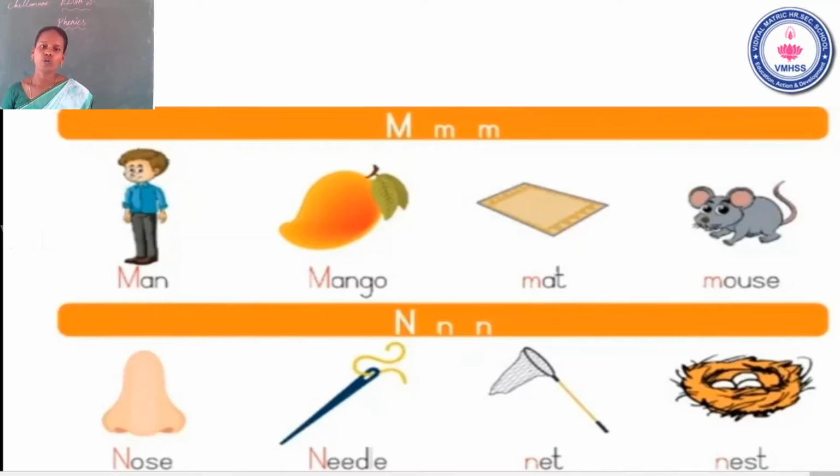N, nose. Second one, N, needle. Needle means oozy. Next one, N, net. Last one, N, nest. Nest means ennama good. N, nest. Okay. The name of the letter N. The sound of the letter N. N, nose. N, needle. N, net. N, nest. Okay.